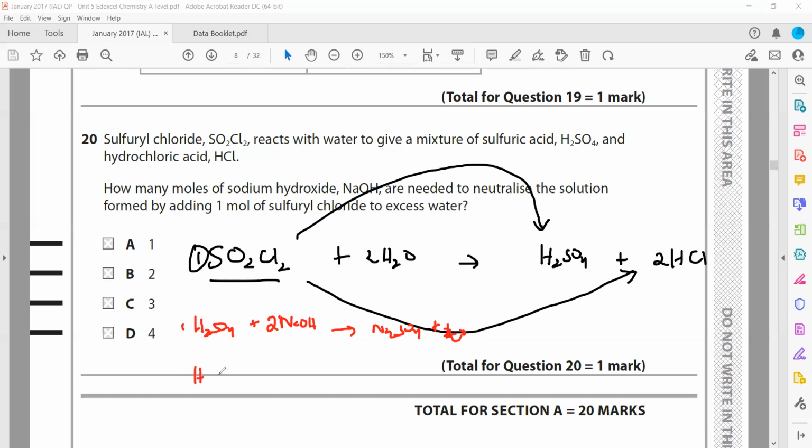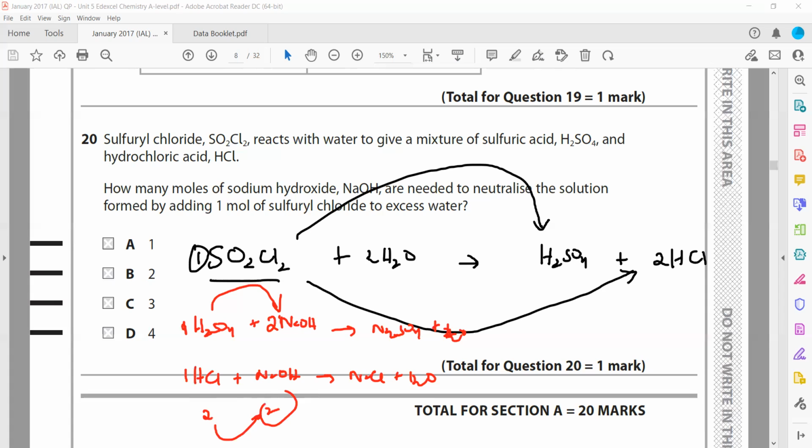And the ratio between HCl and sodium hydroxide is 1:1, so it will produce 1 mole of sodium chloride. So for 1 mole of sulfuric acid, we need 2 moles of sodium hydroxide. And for HCl, because in the question we have 2 moles, we need 2 moles of sodium hydroxide.